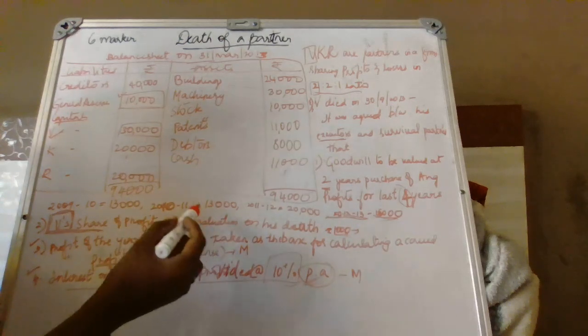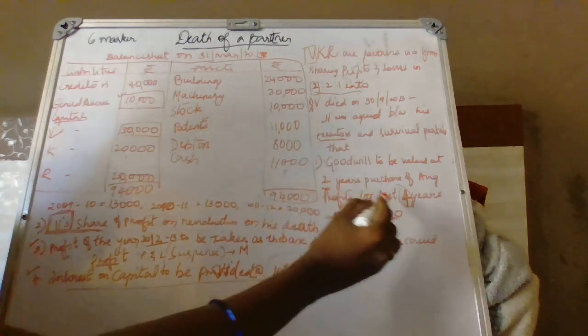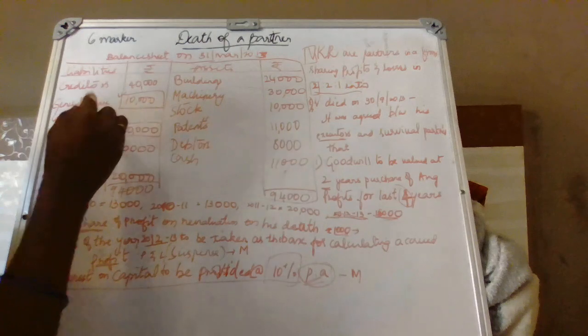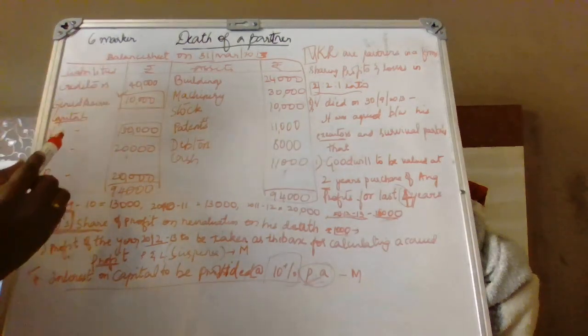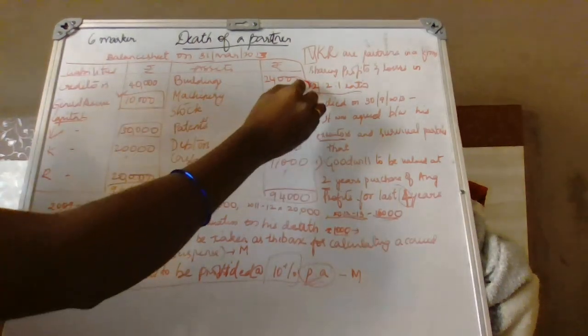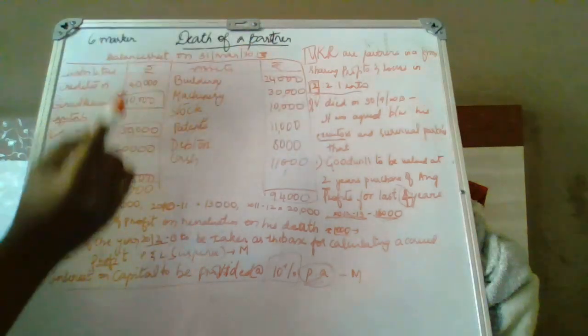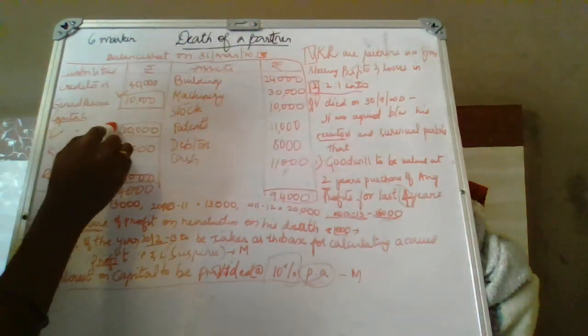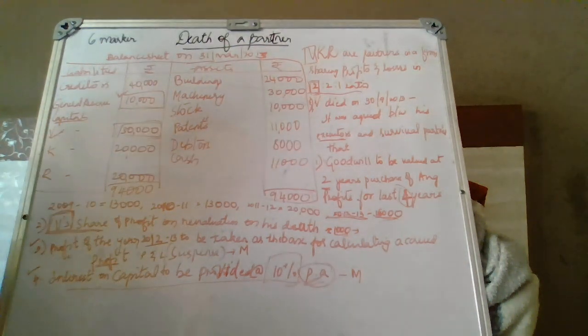Then goodwill. Goodwill is an item, so we shall not calculate month calculation here. And here this also general reserve, it will be only the share and no month calculation. And capital, you will directly write the capital. So let's solve this problem.